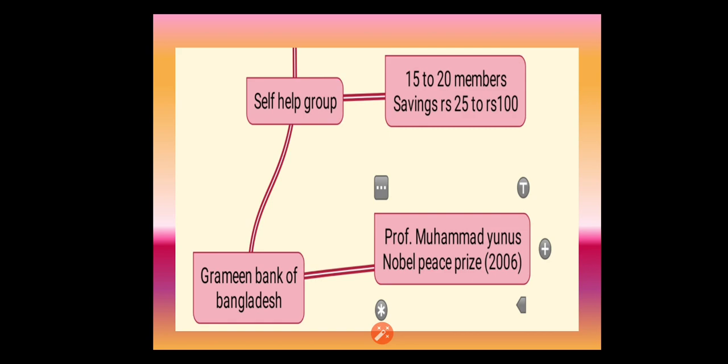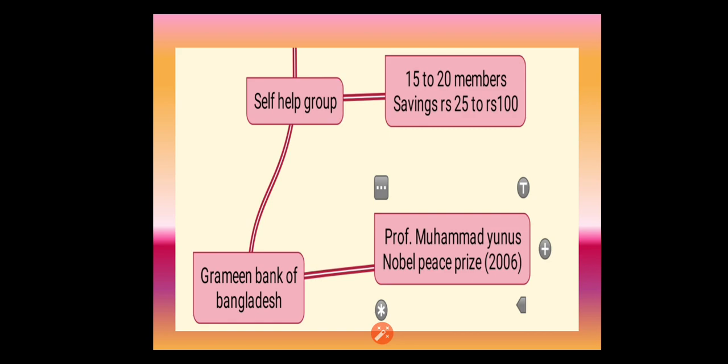The next concept we are going to see is the functions of RBI. We are going to discuss only the main functions here. The RBI will issue the currency notes, and the RBI will supervise the formal source of credit. Then the RBI will act as a banker's bank. It is the head of all the commercial banks.